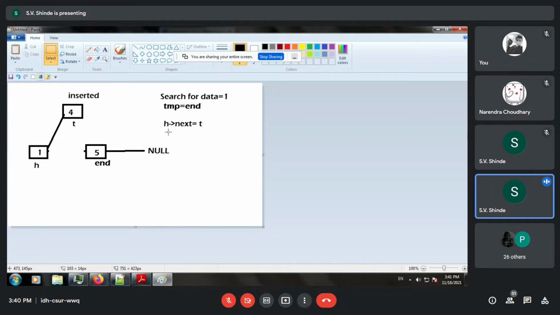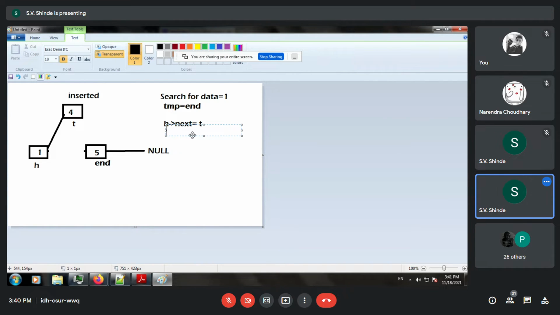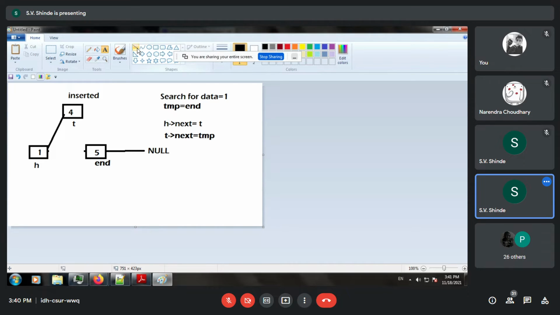Now the next statement is very simple. After this, the third statement will issue, that is t arrow next is equal to tmp, and see what happens now. Because tmp was end. So this is how intermediate nodes are being added.